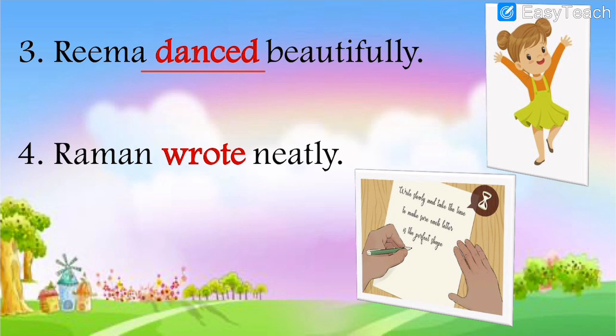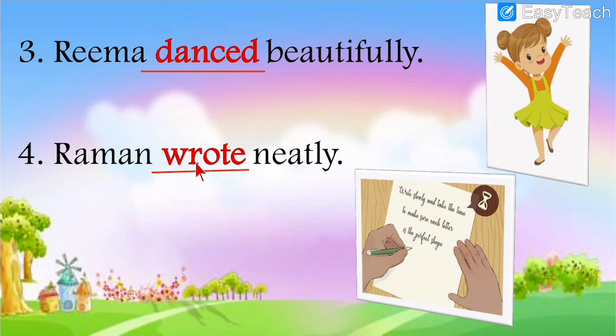Same way, number 4. Ram wrote neatly. Do you know what is the present form of this verb? It is write. W-R-I-T-E. Write. So if you are doing it now, then you say, I write in my book. But if it is over, if you have completed writing, then you will say, I wrote. W-R-O-T-E. Wrote. W is silent over here. So Ram wrote neatly. See how neat and clean. You should also write in the same way, neat and clean.